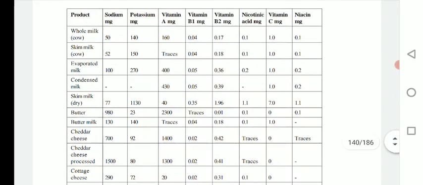So this is a chart that shows different types of milk and their comparative amounts of different types of vitamins as well as sodium and potassium salts. Okay.